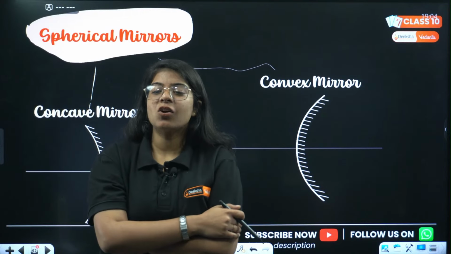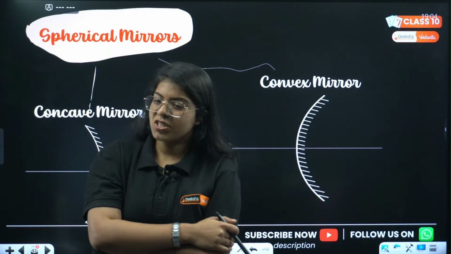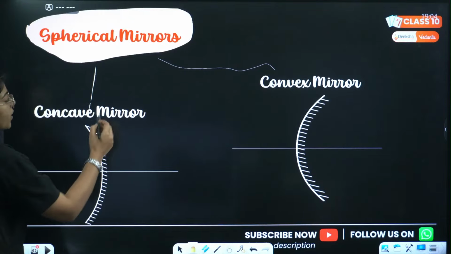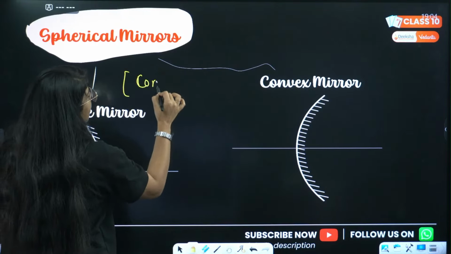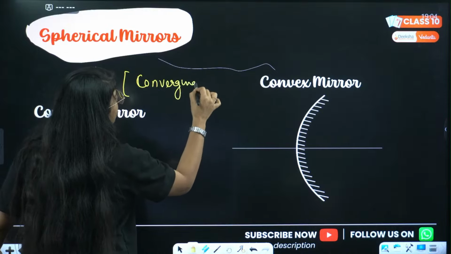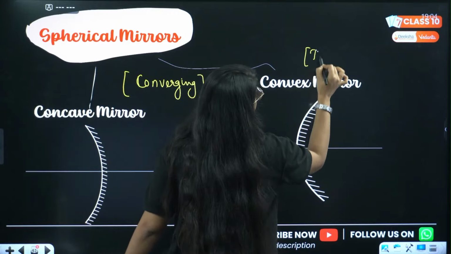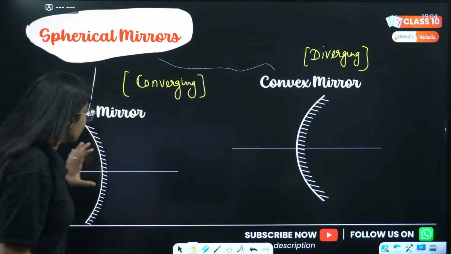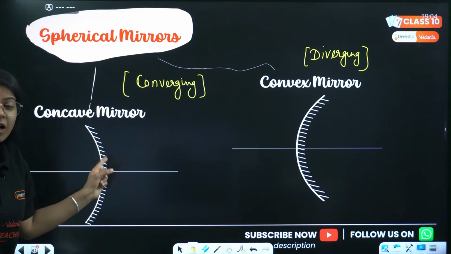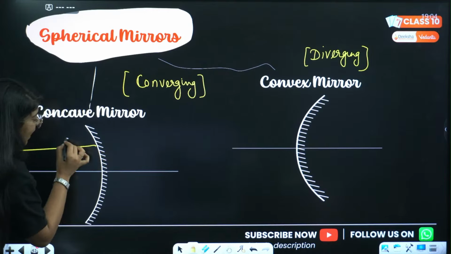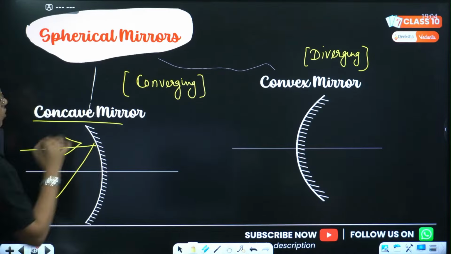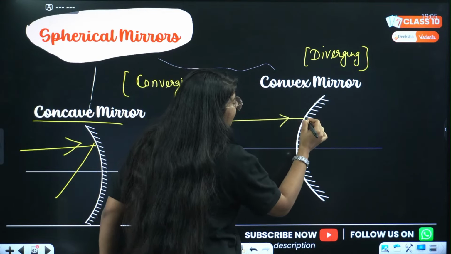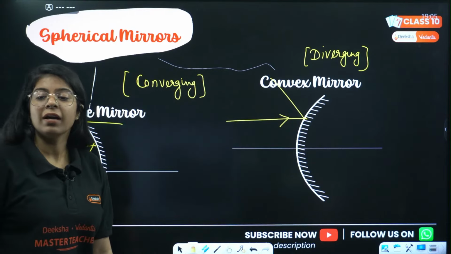Convex is diverging, concave is converging. Very good. We have two kinds of mirrors: concave mirror, which is a converging mirror, and convex mirror, which is a diverging mirror. Concave mirror is something that looks like a cave. When light goes inside the cave and gets reflected, it is called a concave mirror. When light reflects on the outside of the cave, it is called a convex mirror.